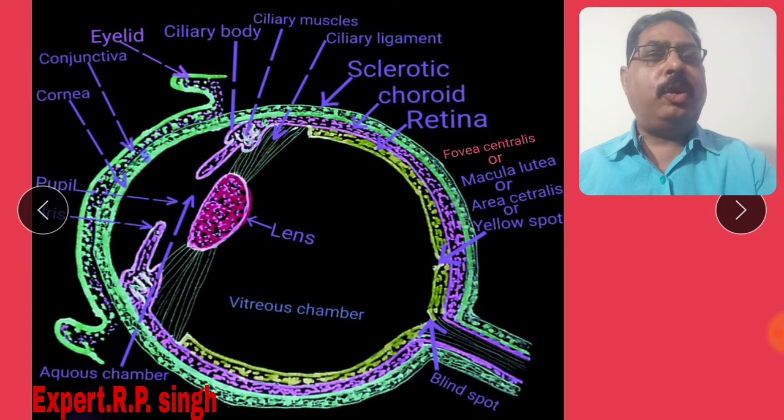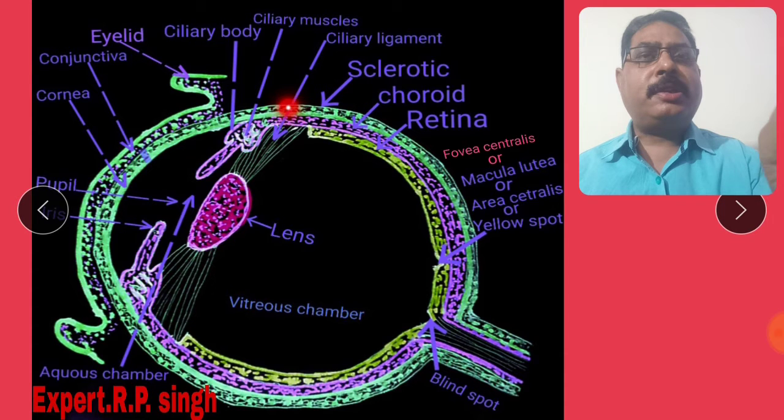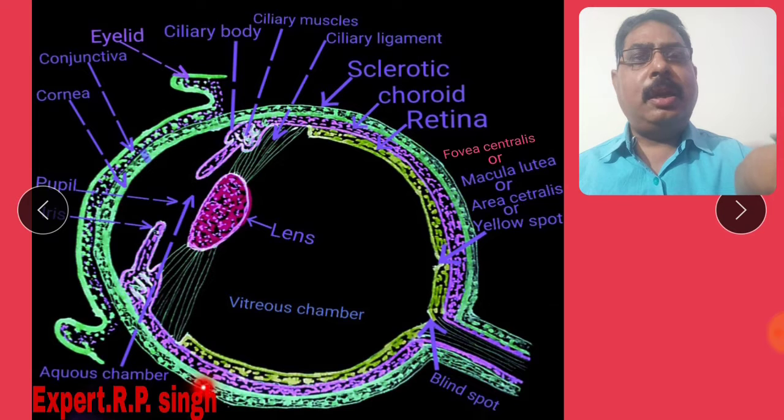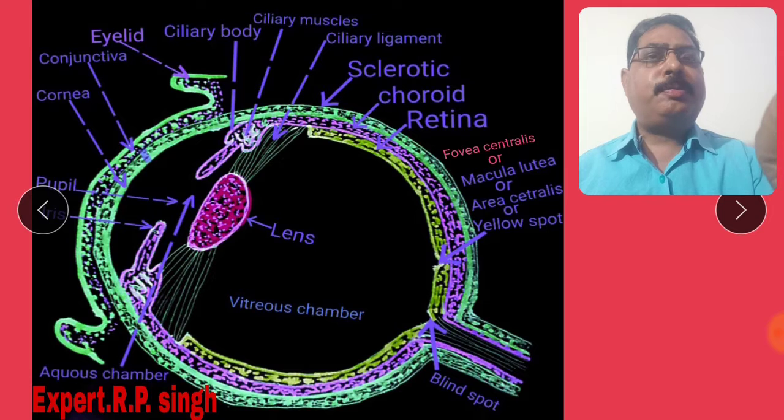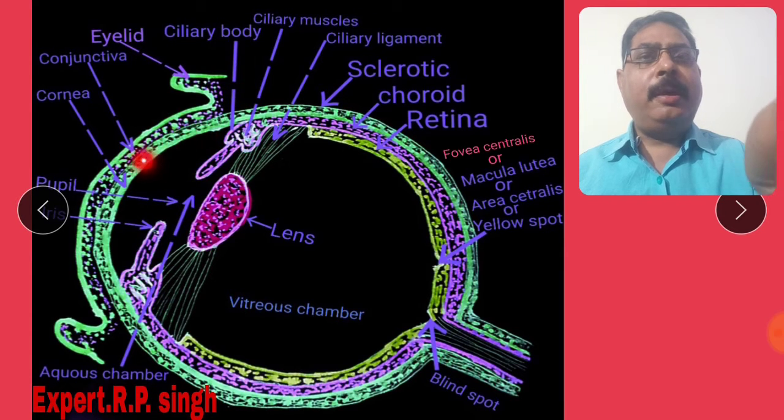First layer, the sclerotic layer. See my pointer. The sclerotic layer is called sclera. The green colored layer is the sclerotic layer. The exposed part of the sclerotic layer or sclera is called cornea. The extended, exposed part is called cornea.